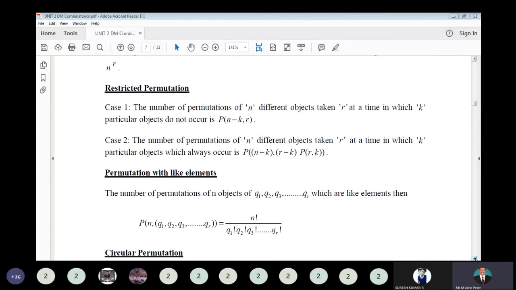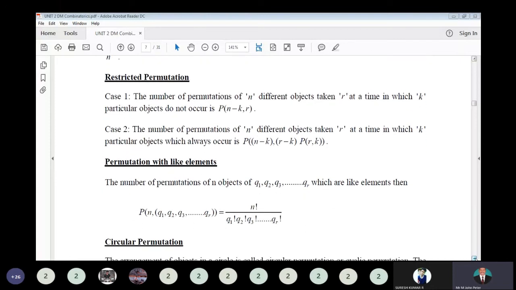Restricted permutation: the number of permutations of n different objects taken R at a time in which k particular objects do not occur is P of n minus k comma R. So we have n objects, and in those n objects, k particular objects should be omitted from the permutation. For that, k should be removed from the number of objects. That is P of n minus k comma R.